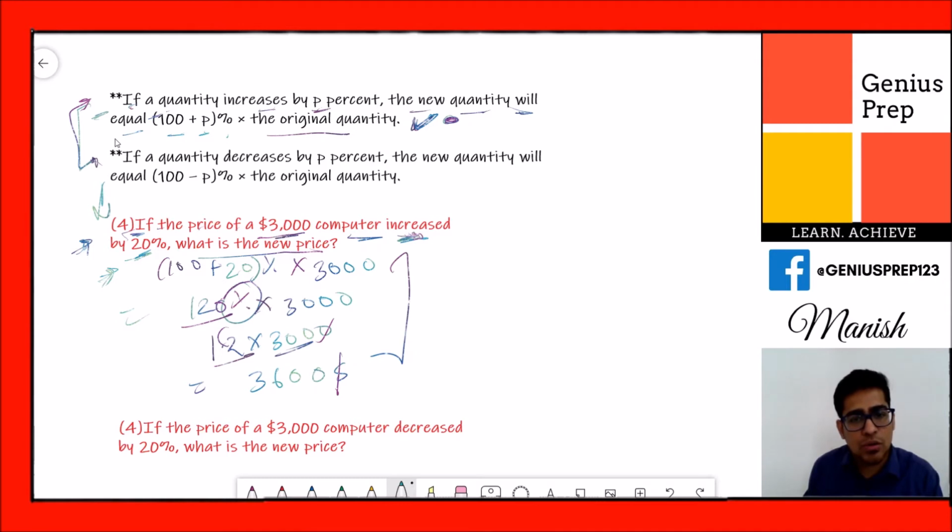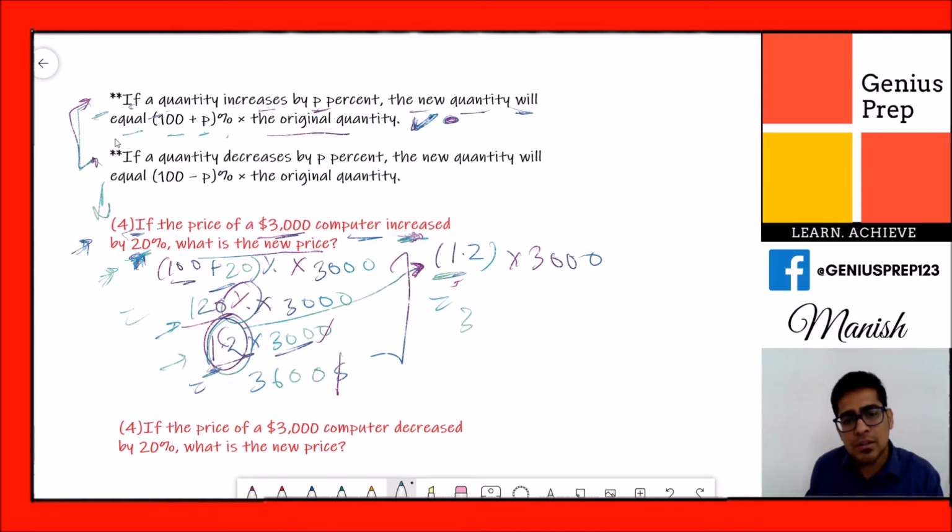So this is one way, and the second way is whenever there is an increment in the question, you will add 1 plus whatever the increment is, like 20% gives us 1.2. This is directly coming over this step. If you use this concept this way, you do not need to write 100 plus 20, then 120%, then 1.2. You don't need to write. Whenever there is an increment, you always need to add that percentage which has been increased. So 1.2 multiplied by 3,000, you will get the answer